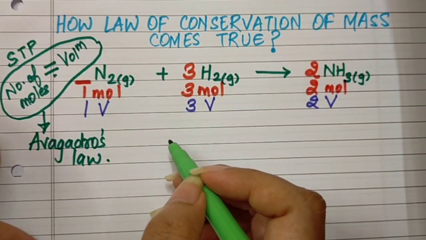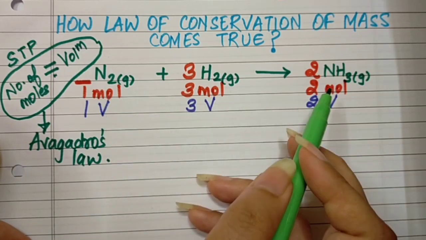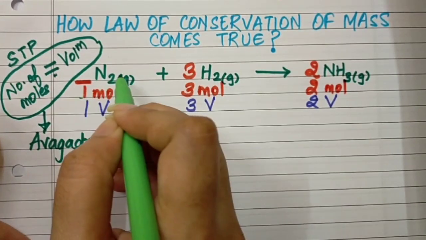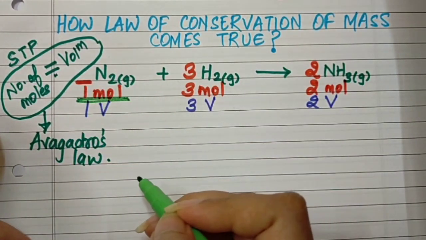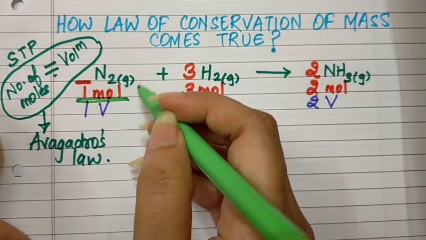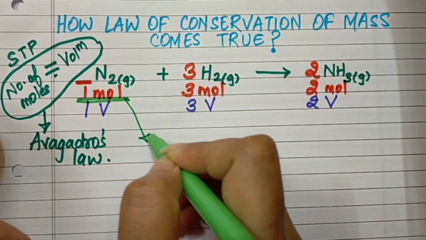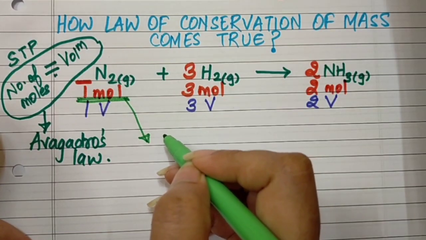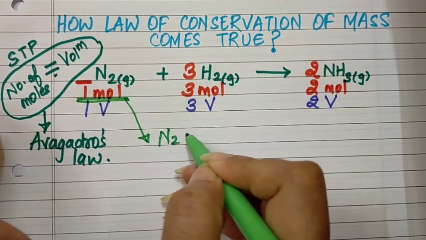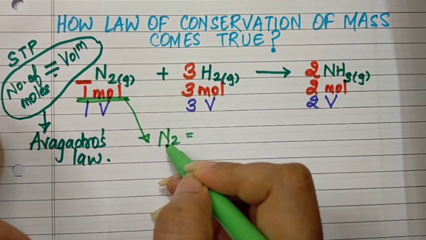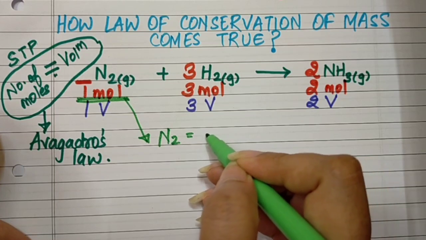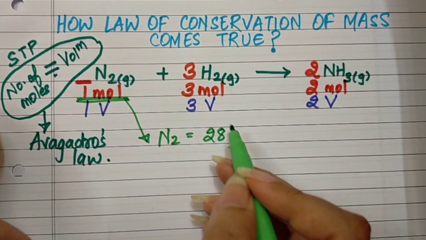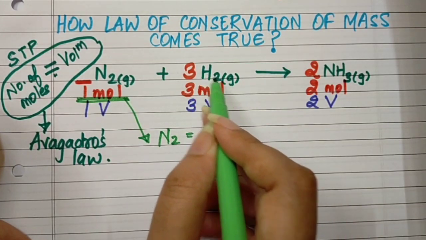Okay, now we will find out the molar mass for each reactant and the product. Starting with nitrogen. It is 1 mole of nitrogen. So how much will 1 mole of nitrogen be? It will be nothing but the molar mass of N2. For 1 nitrogen it will be 14, so for 2 it is 28 grams, directly the molar mass. For hydrogen, now it is H2.